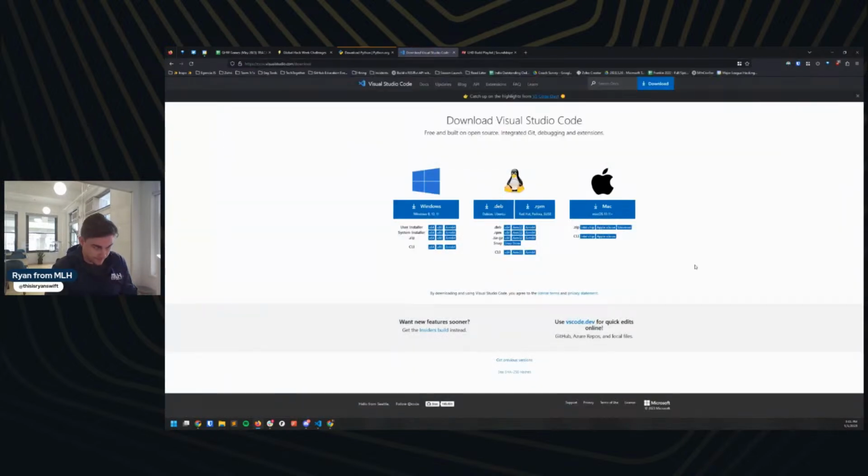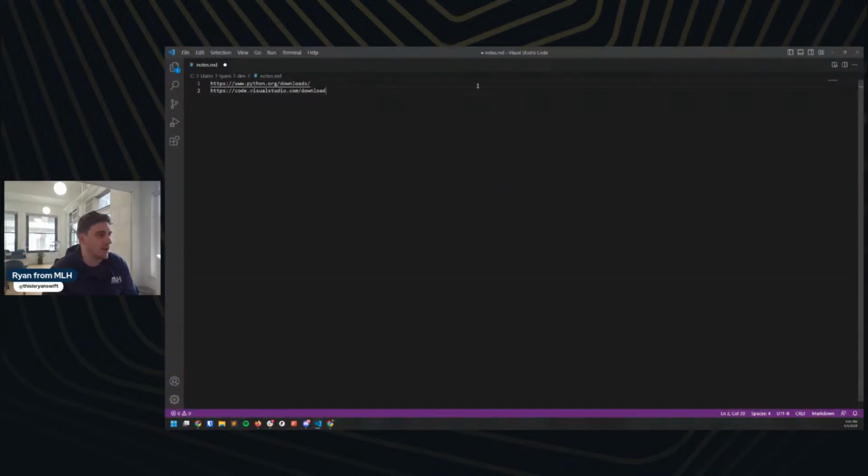Definitely not a requirement. I'm going to be giving a shot for this stream. If you'd like to do the same, you're of course welcome to as well. So there's the VS Code, and let me save that in here as well. So we're going to want both of those. Cool. So I'm going to give folks a few minutes to get those downloaded and installed.